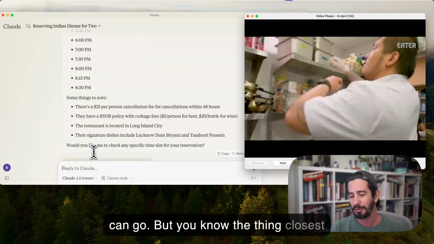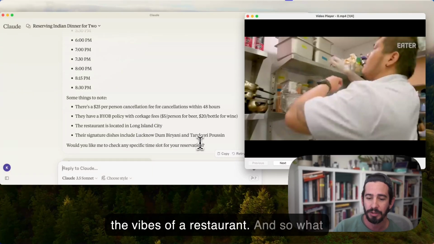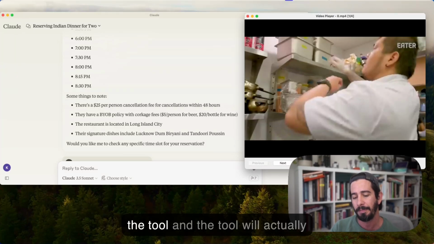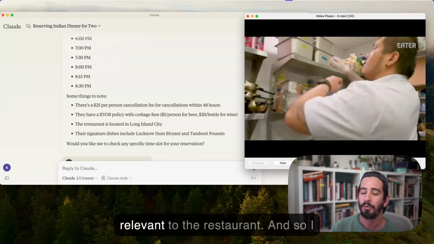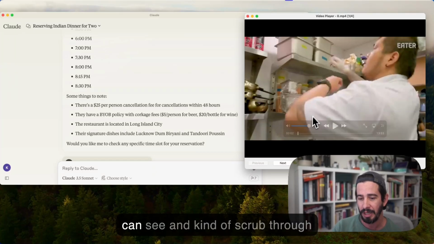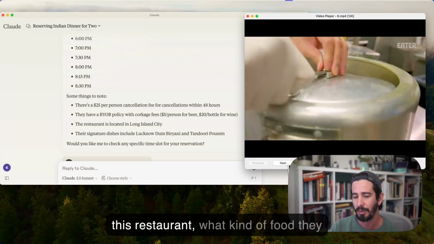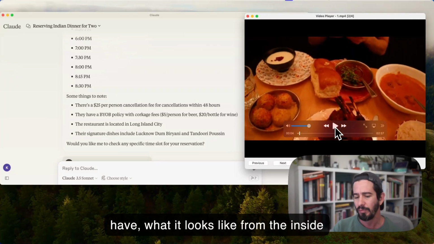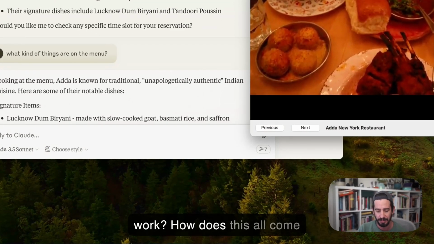But the thing closest to my heart is being able to check out the vibes of a restaurant. What happens here is that Anthropic calls to the tool, and the tool will actually search social media for videos relevant to the restaurant. So I can see and scrub through videos of what's going on in this restaurant, what kind of food they have, what it looks like from the inside, all in one spot. So how does this all work? How does this all come together?